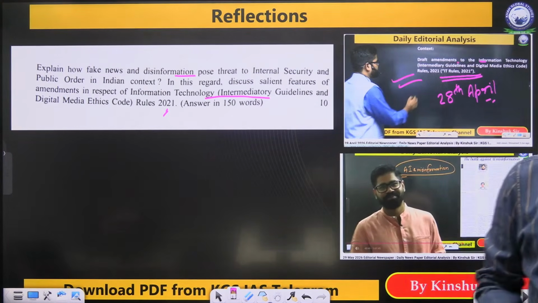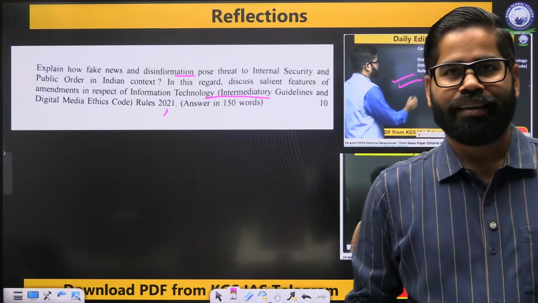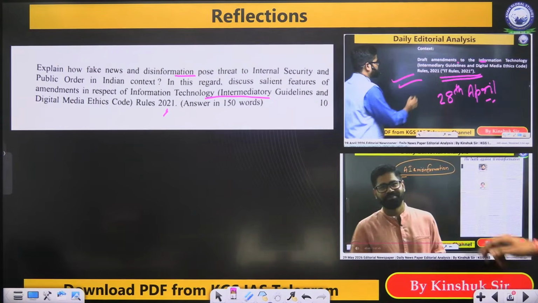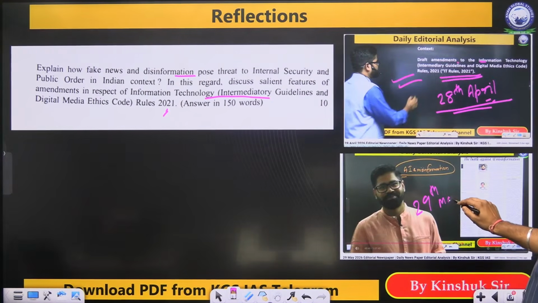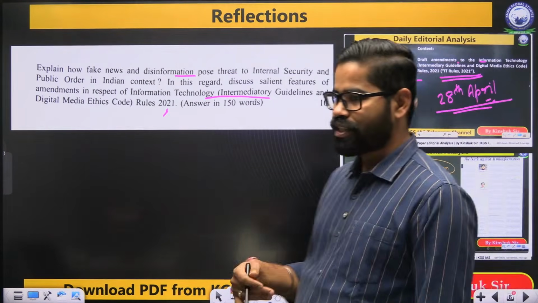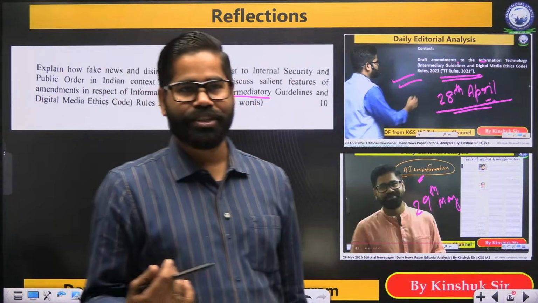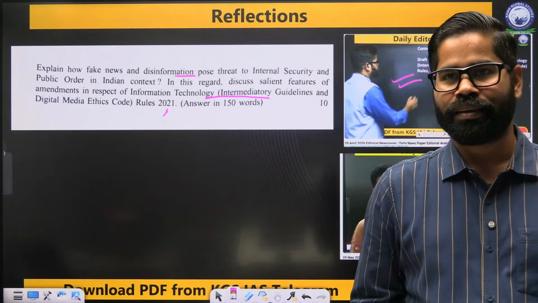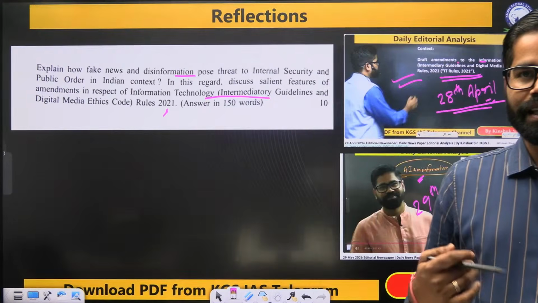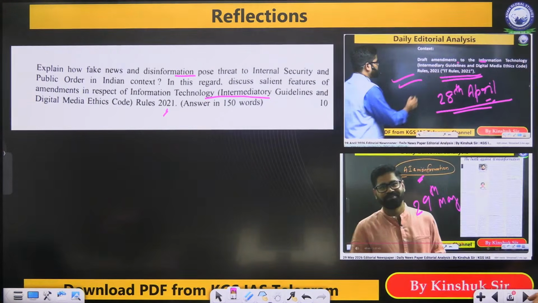Then 29th May, AI and misinformation. Here we have discussed what the security challenges are, क्या-क्या challenges होते हैं, how fake news is creating new challenges. So we have also discussed this part.